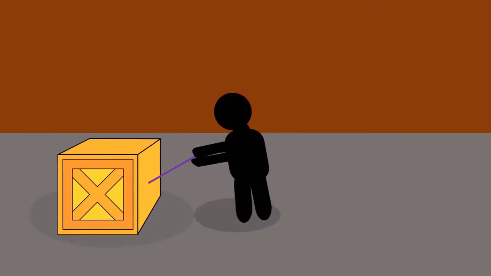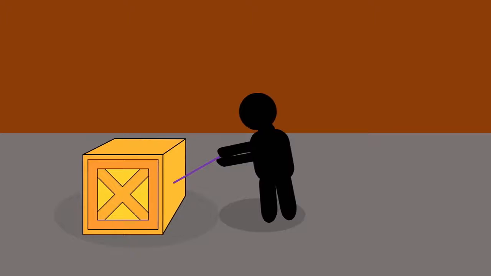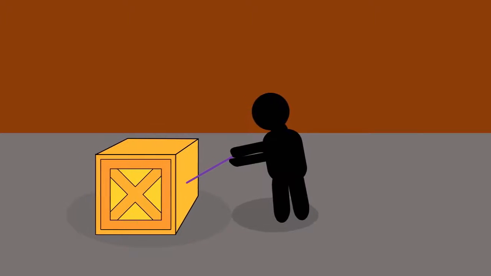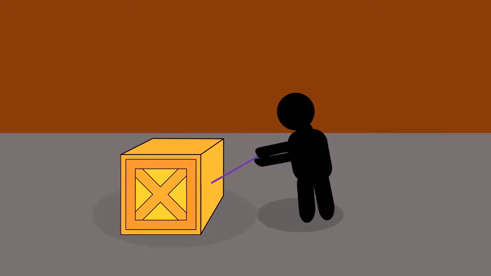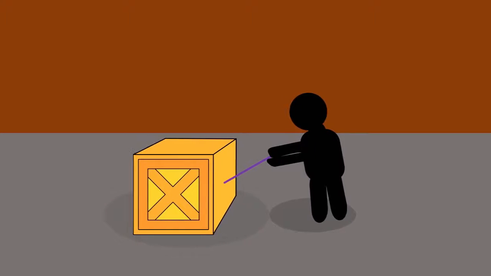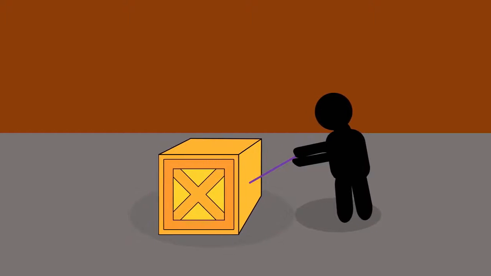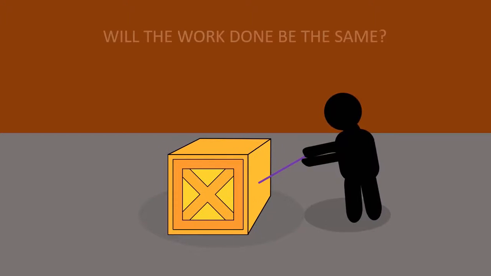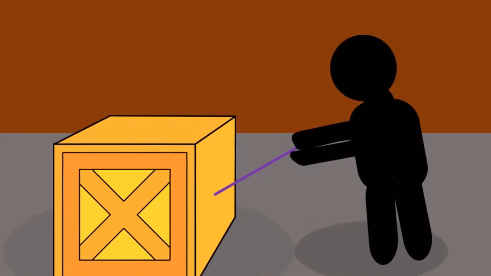Let's change the situation again, but this time a big change. Now the man is pulling the box with the same amount of force and the displacement is also the same. But only one change: the direction of the force is not similar to the direction of displacement. Then what is the work done? Will it be equal to 500 joules? No. The direction of force is not similar to the direction of displacement.